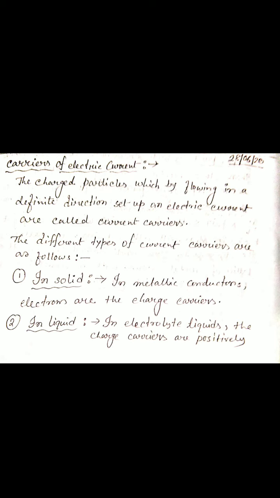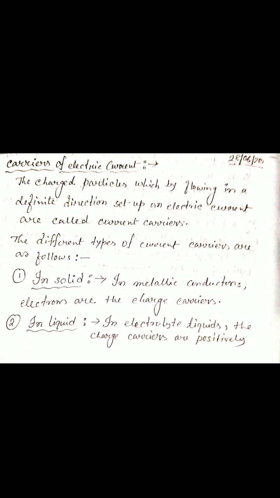So the first topic is carriers of electric current. Before discussing drift velocity, first we have to understand the carriers of electric current. We know that when charged particles flow in a particular direction inside a conductor, it constitutes an electric current.